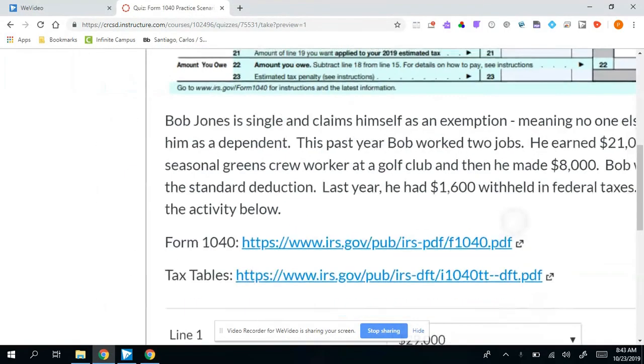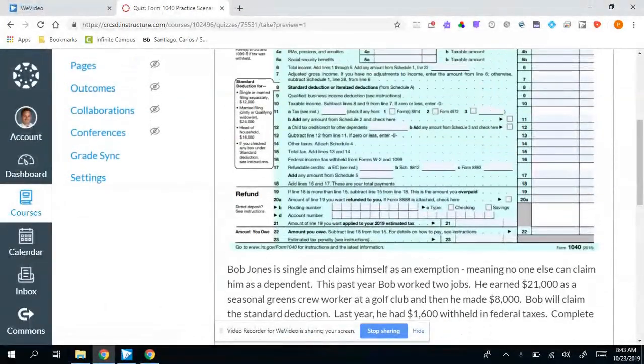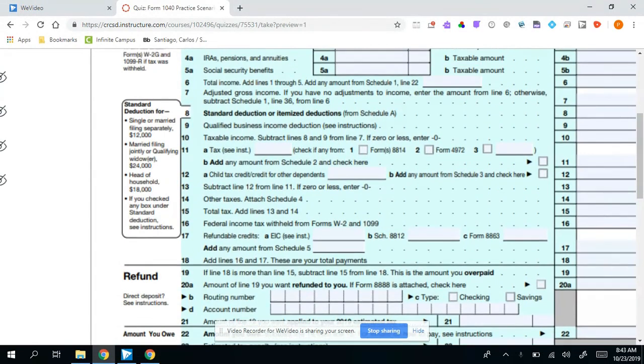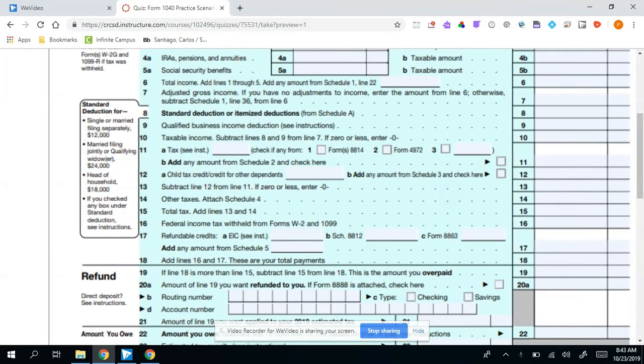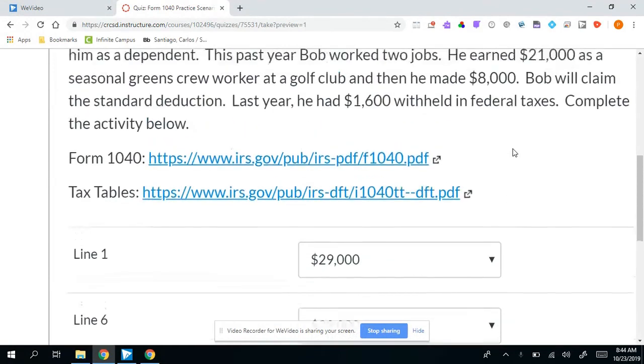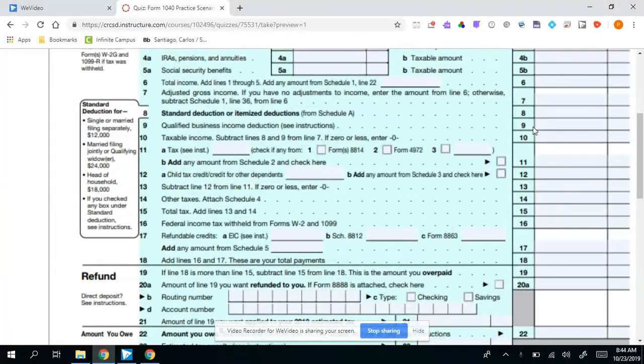We head up, we're going to take a look at what line 10 says and maybe take a gander at 11 as well. 10 is going to be the taxable income. And so it's just saying subtract lines 8 and 9 from line 7. We do not have any sort of business income deduction on line 9, so that's blank, which is why there's no space for it down below. And so with nothing on 9, line 8 from line 7.